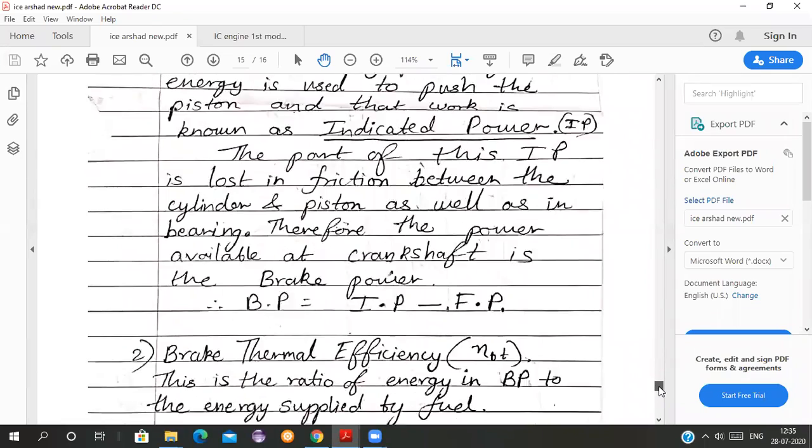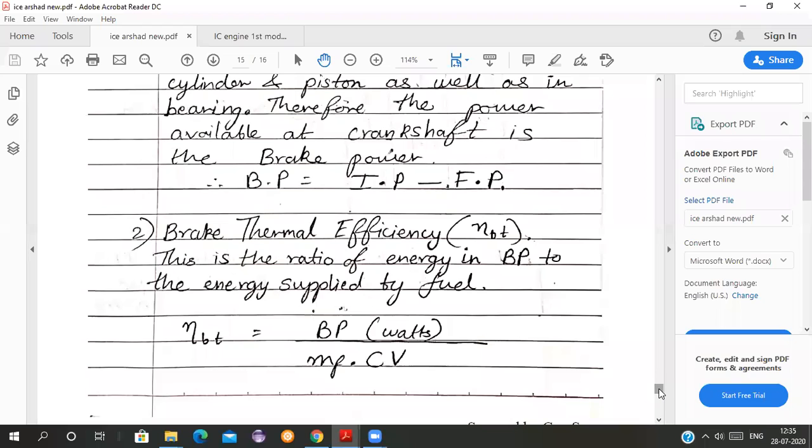We will see what is brake thermal efficiency now. All of you know brake power is equal to indicated power minus friction power. I have explained it to you. So brake thermal efficiency is brake power upon m dot f into cv.